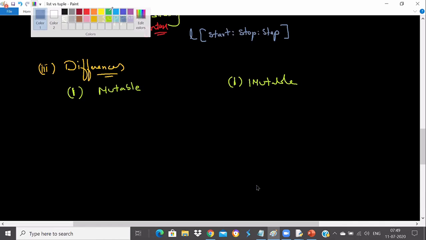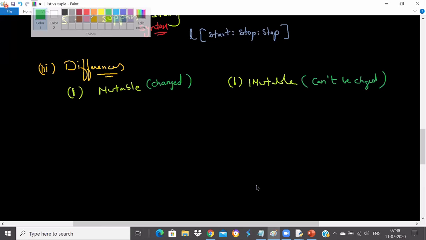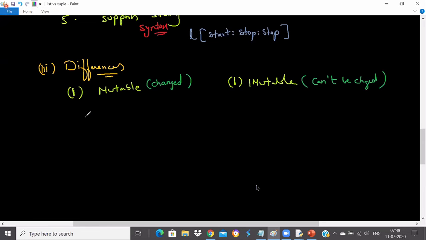Tuple cannot be changed, the object cannot be changed, but mutable means it is changeable. Let me explain with an example. Now we have an example here. We take L is equal to [1, 2, 3].